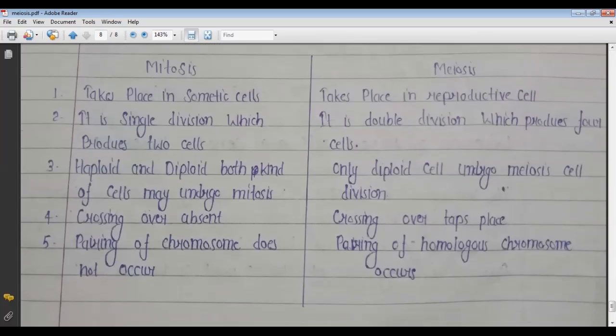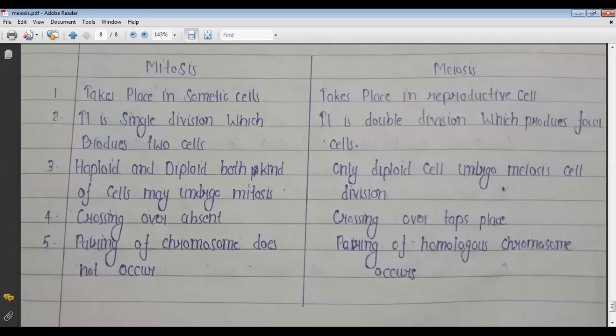Firstly, as we discussed, mitosis takes place in the somatic cell, but meiosis takes place in the reproductive cell. Mitosis is a single division which produces two cells, but meiosis has a double division which produces four cells.